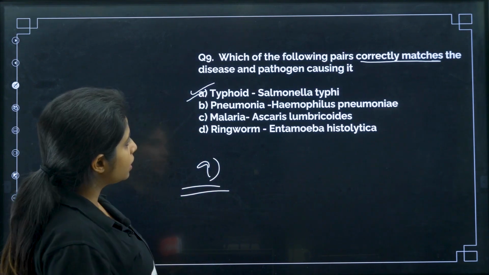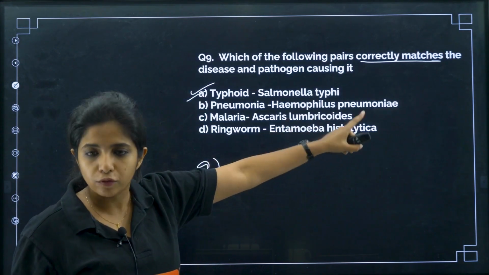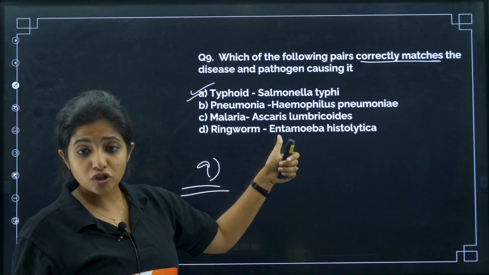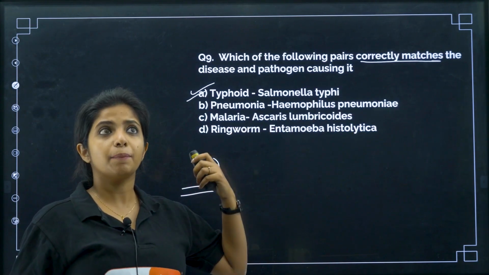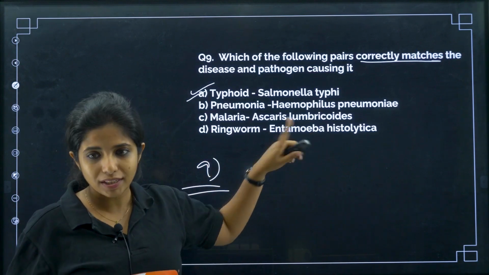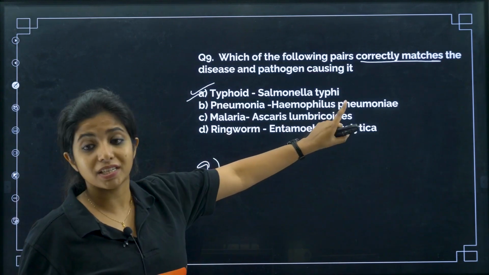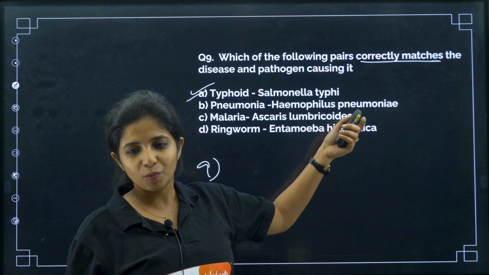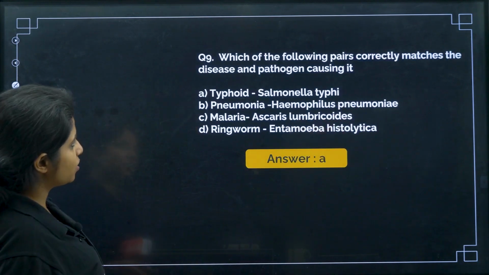Okay, now pneumonia, Haemophilus influenzae. Malaria is caused by Plasmodium. Ringworm is caused by Trichophyton or Epidermophyton and things like that, but not all this thing. Okay, Ascaris lumbricoides causes Ascariasis, Entamoeba histolytica causes Amoebiasis, Haemophilus pneumonia is not there. So yes, so answer is A.